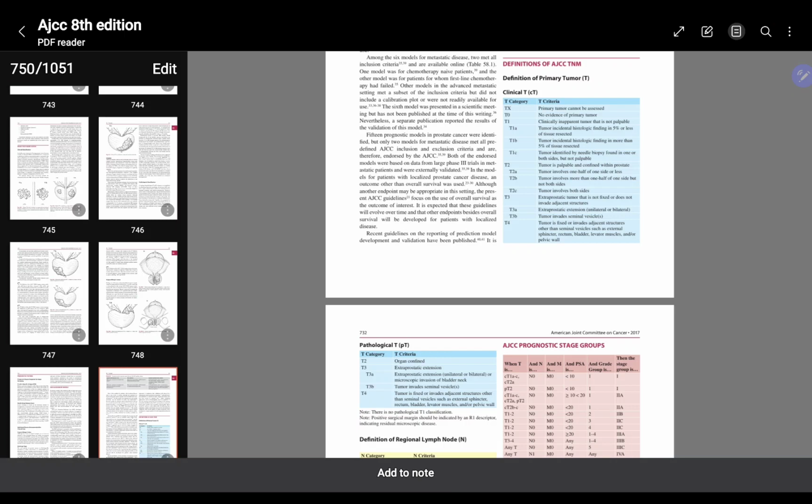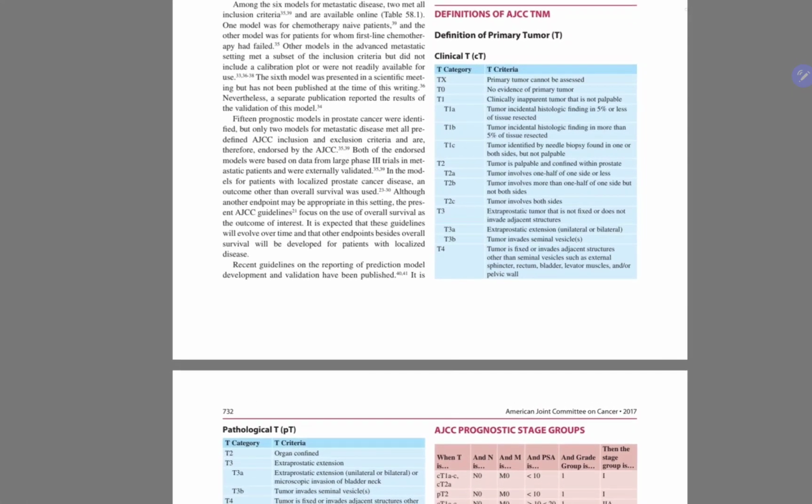So this is very important with respect to prostate cancer. So TX is primary tumor cannot be assessed. T0 has no evidence of primary tumor. T1a is tumor incidental histological finding in 5% or less of tissue resected. T1b is tumor if more than 5%, the histological finding in more than 5% of tissue resected. T1c is identified by needle biopsy, found in one or both sides but not palpable.